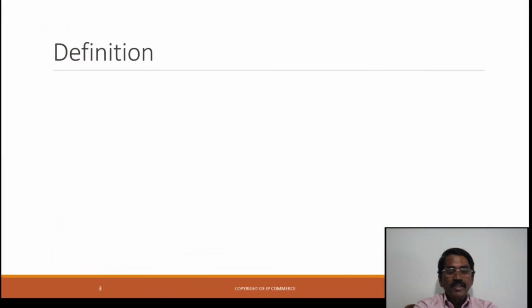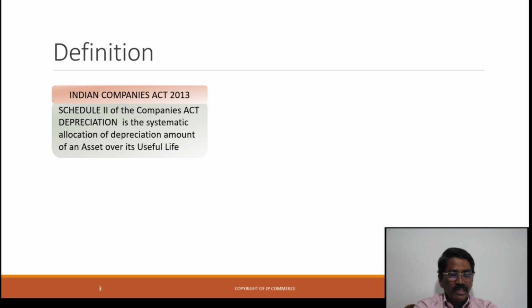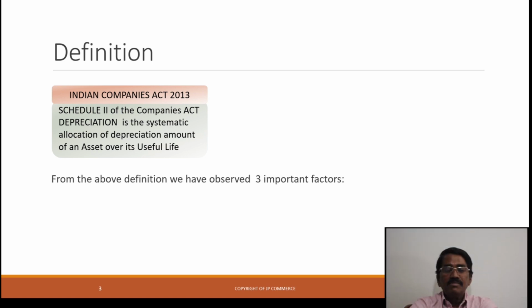Now, the Indian Companies Act 2013 has given a definition of depreciation. As per Schedule 2 of the Indian Companies Act, depreciation is the systematic allocation of the depreciable amount of an asset over its useful life. In this definition we observe three important factors.